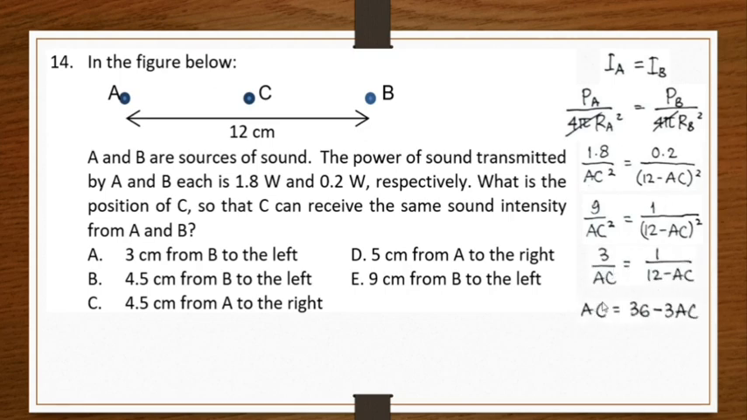So I have AC should be equal to 3 times 12, 36, minus 3 times AC. So 4 AC should be equal to 36, so AC should be equal to 9 centimeters. 9 centimeters is from A to C, because this is incorrect. 9 centimeters from B to the left. It should be 9 centimeters from A to the right, and that will be equal to 3 centimeters from B to the left. So the answer is option A.